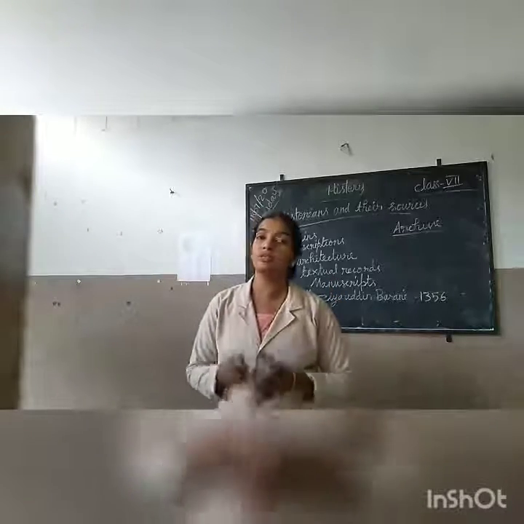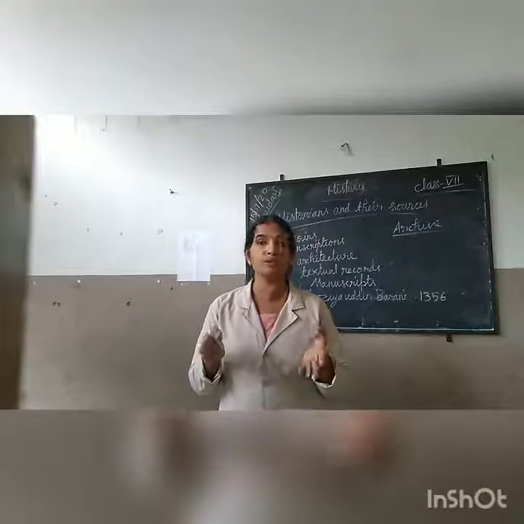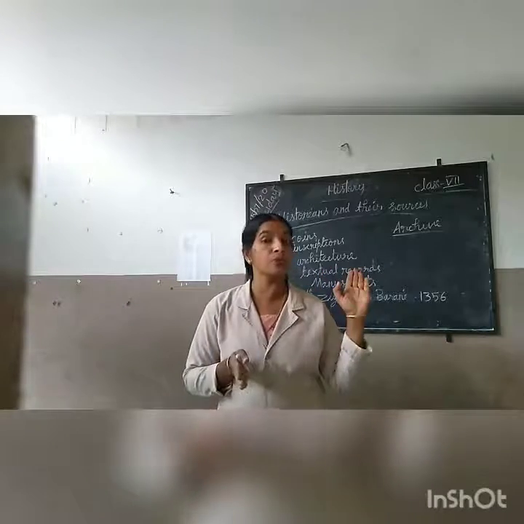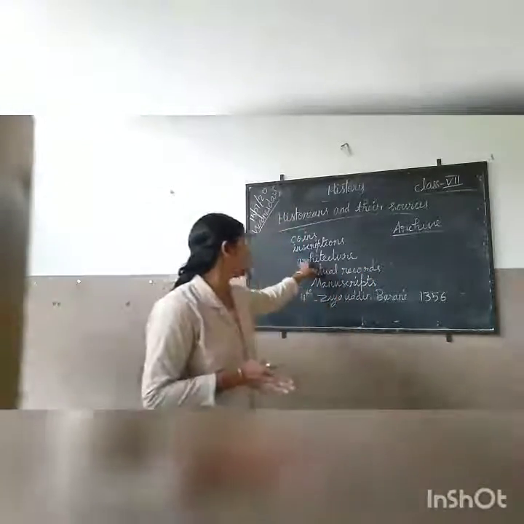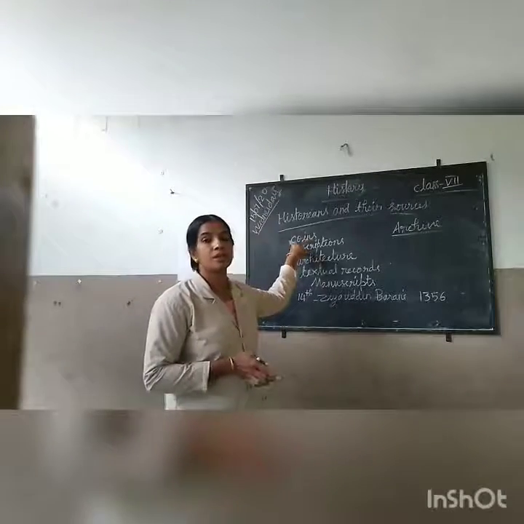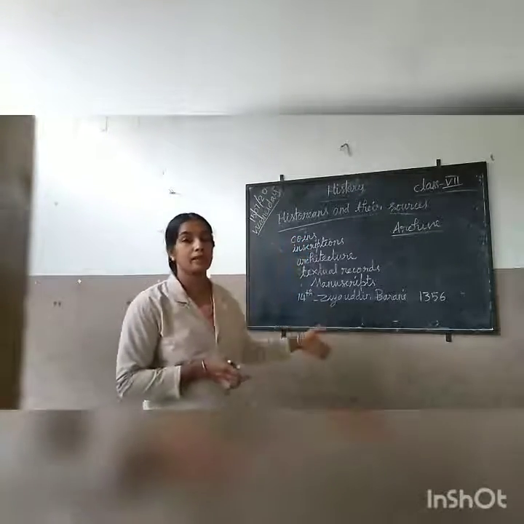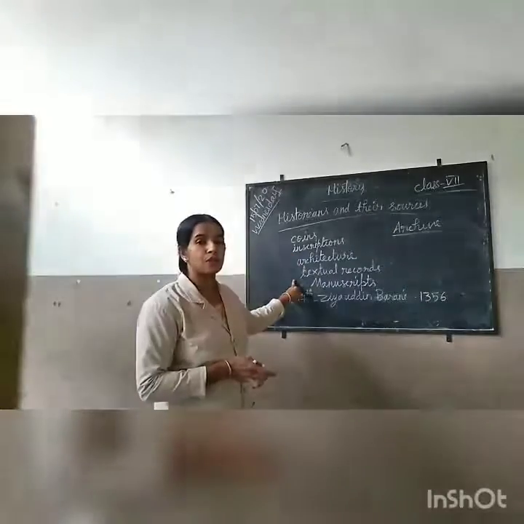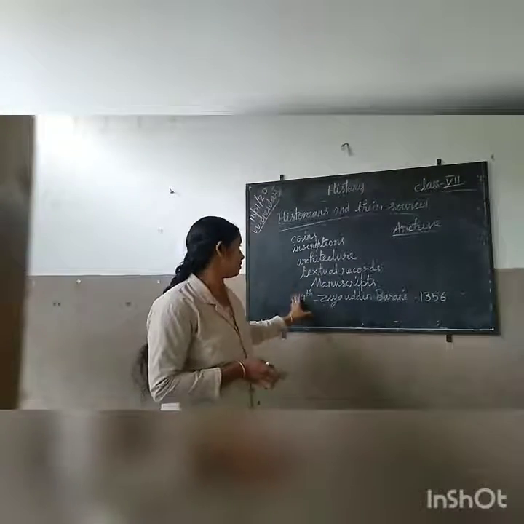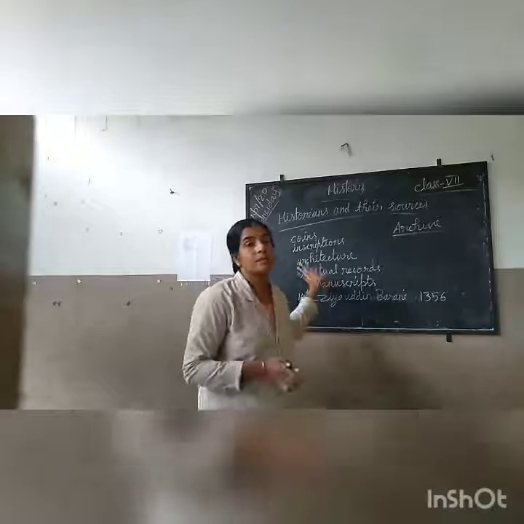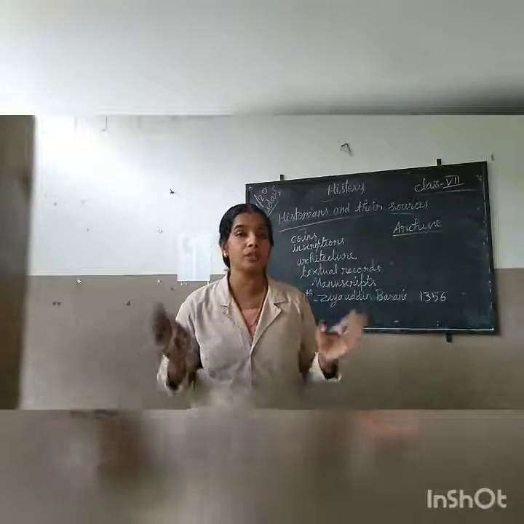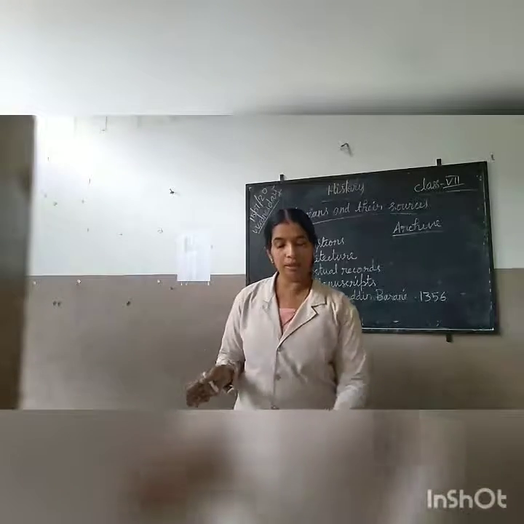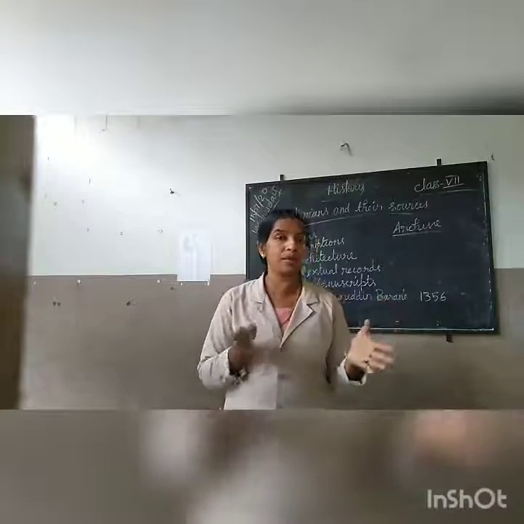Historians use different types of sources. Without the sources, they don't know about the past. We know about the past from sources: coins, inscriptions, architecture, textual records, manuscripts. For manuscripts and textual records also, they used different types of sources. In all periods, historians used different types of sources.